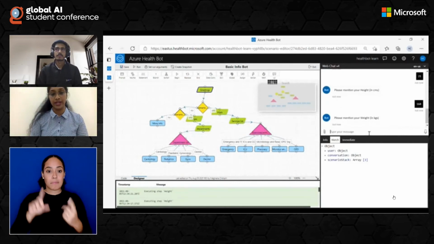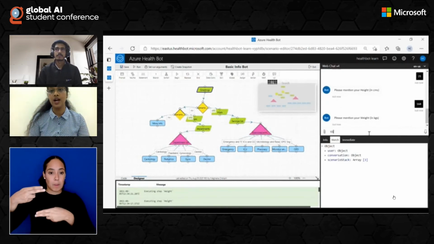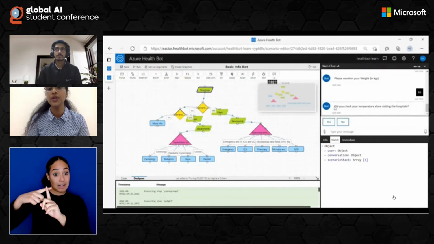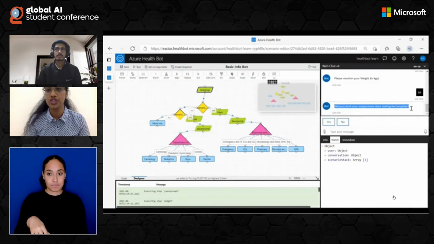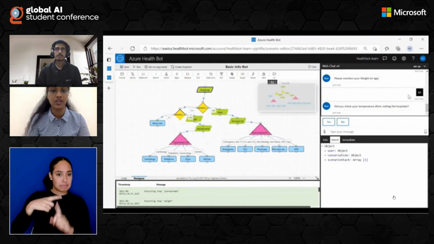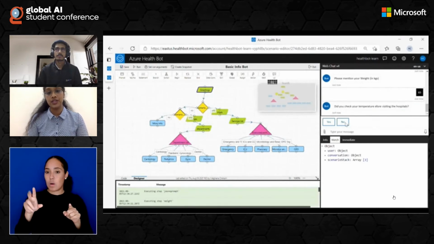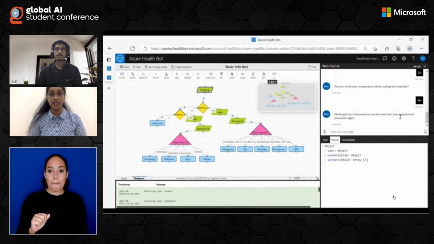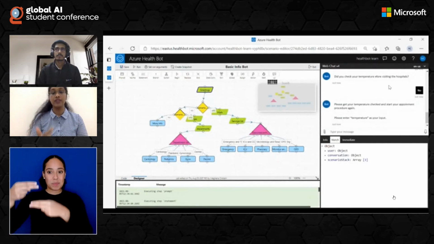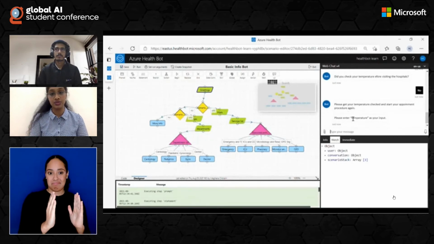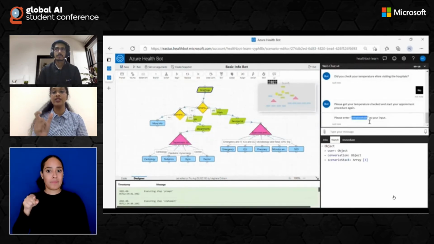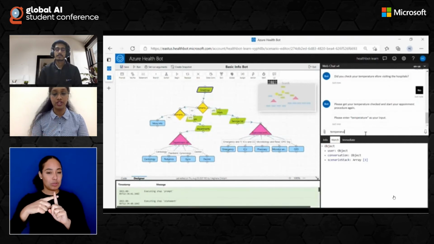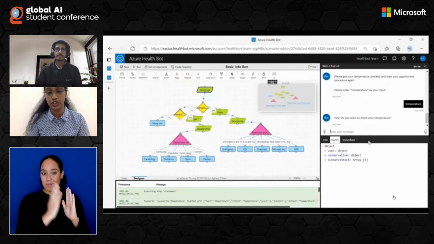So once I've entered my vitals here, it will ask me if I have taken my temperature, like we have edited in this interrupting scenario. So since it's asking me for temperature, to check if the breaking scenario is working, I'll just click on no. Once I click on no, you can see that the breaking scenario is triggered and it's asking us to enter the word temperature. So by entering the word temperature, the breaking scenario must get triggered. So let me just enter the word temperature.